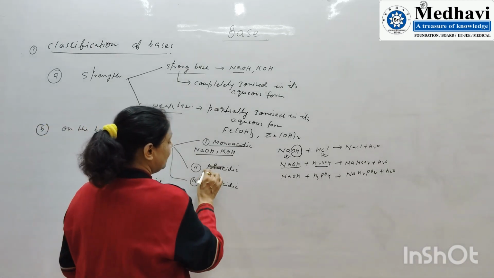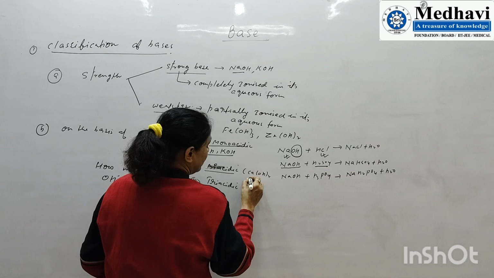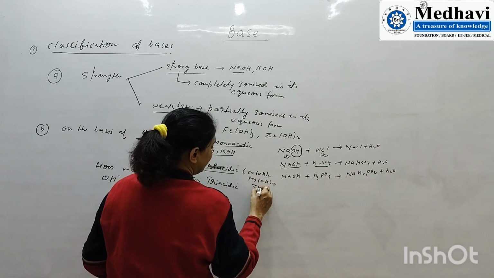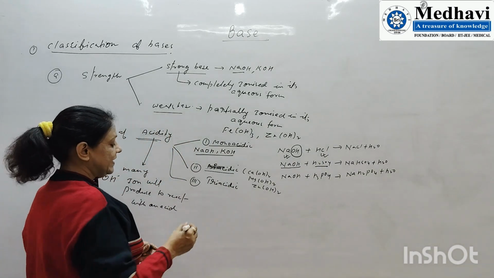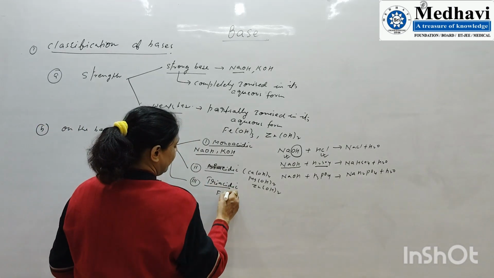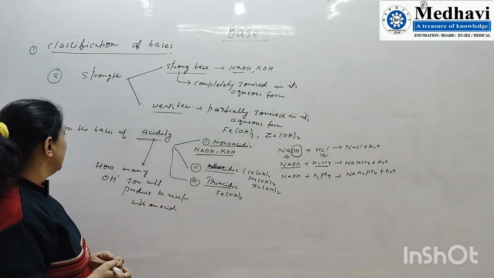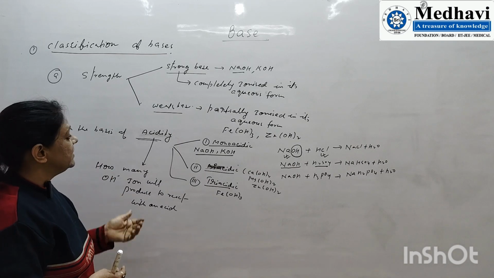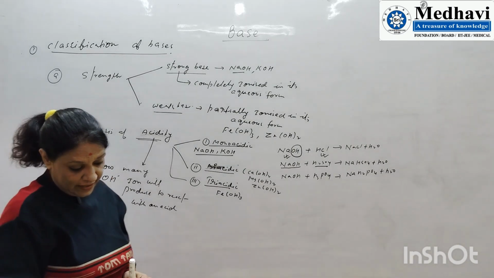Hydroxides of group 2, calcium hydroxide, magnesium hydroxide, and zinc hydroxide, are categorized as diacidic. For triacidic you can take ferric hydroxide or iron hydroxides. So this is the classification on the basis of acidity: monoacidic, diacidic and triacidic bases.